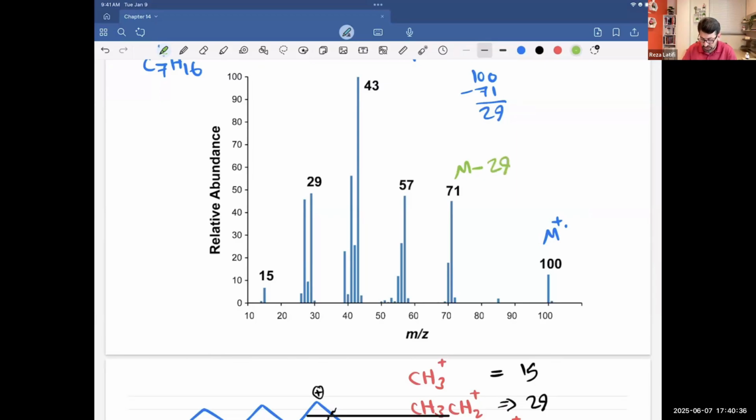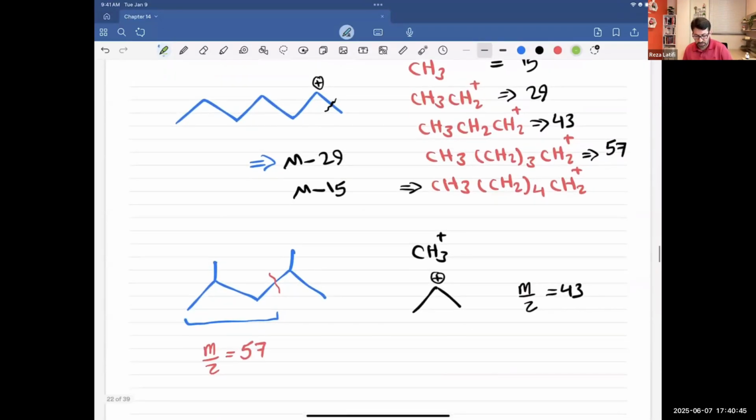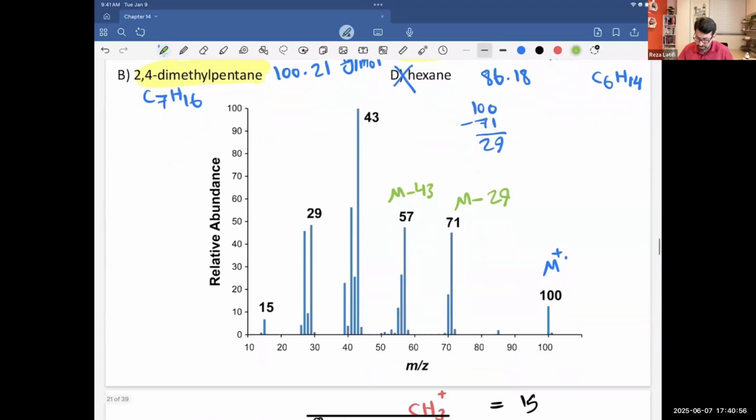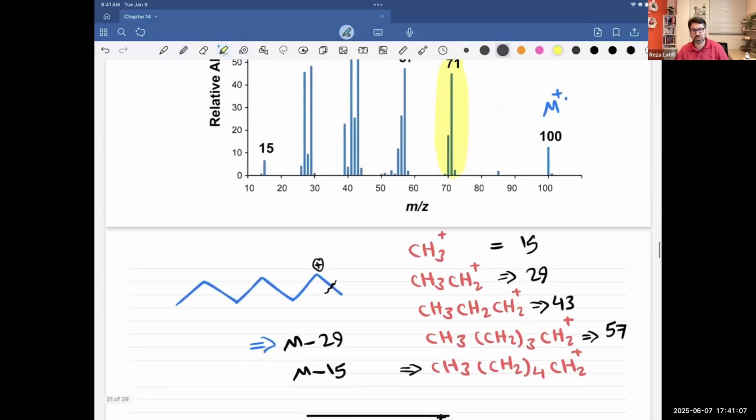How about this one? That's going to be M minus 43. That means we lost a propyl group. As you see, both of them are capable of losing a propyl group, but only the top molecule, only heptane, is capable of losing ethyl. So I'm going to say this molecule must be heptane. And why? Because only heptane can create this peak for you, M minus 29. Only heptane can lose an ethyl group.